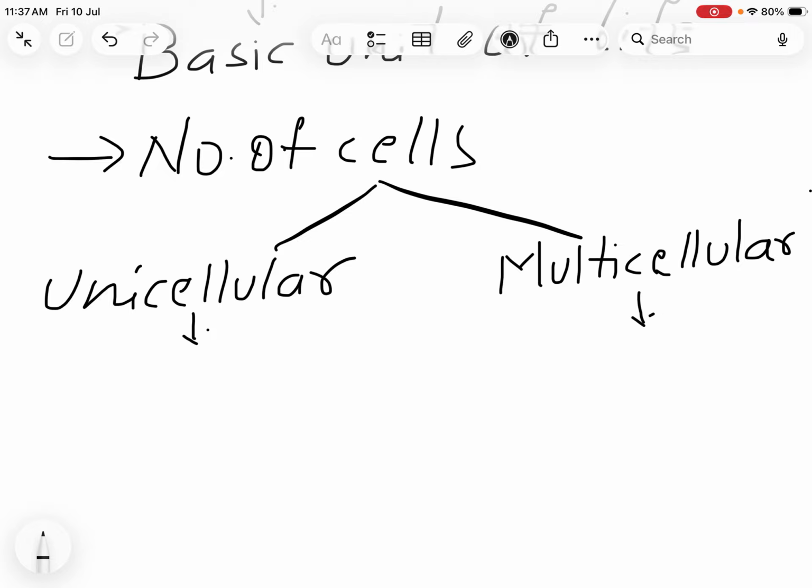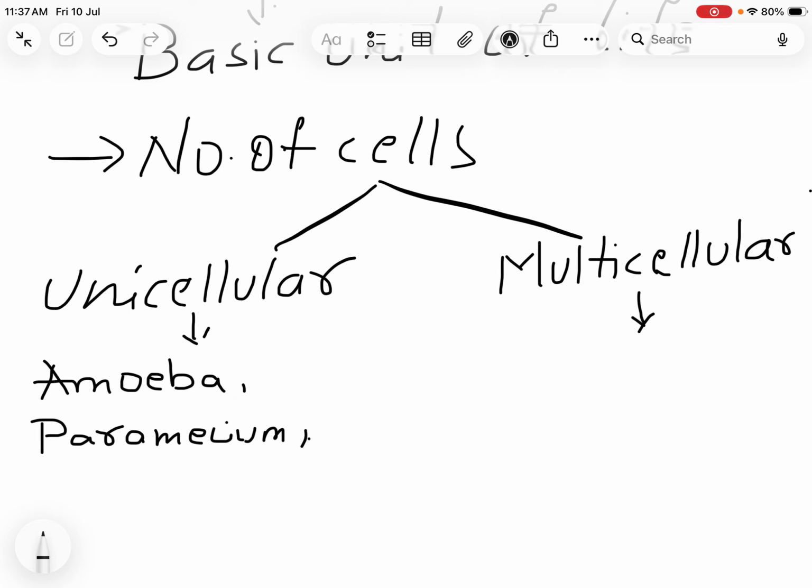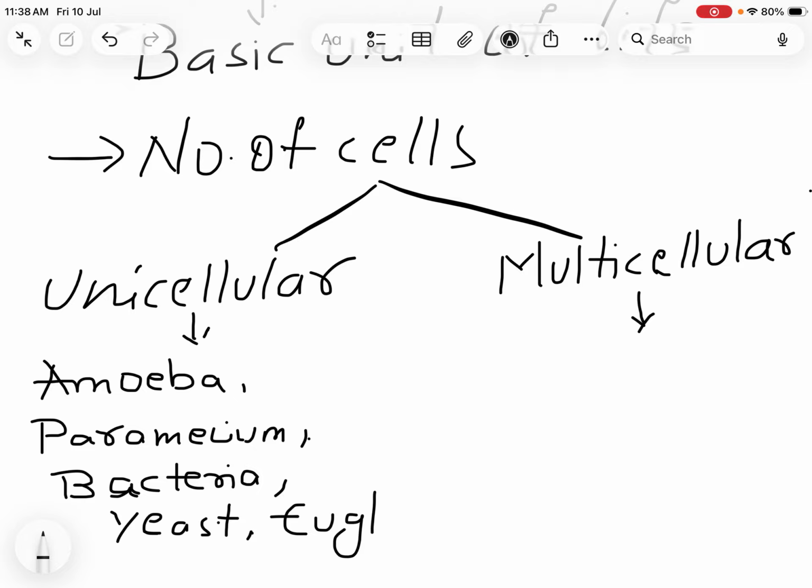What we need in this are examples. So in unicellular organisms: amoeba, paramecium, and bacteria, and yeast, and euglena. So these are the main examples of organisms which are unicellular.